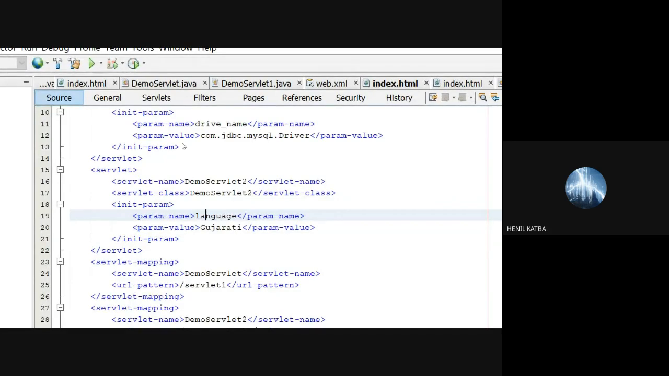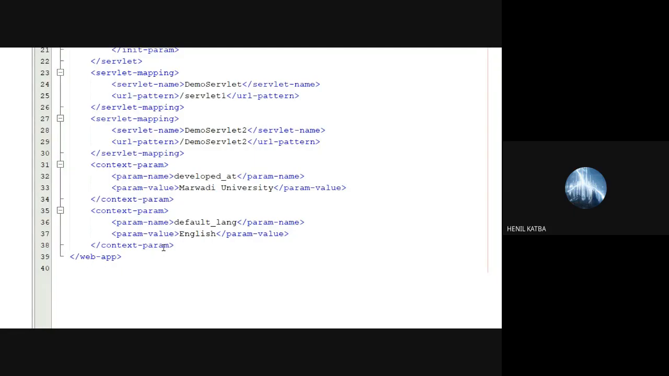Are you getting the point? What I'm saying is, init parameter is specifically for one servlet. It is accessible and applicable to one servlet. But when I say context param, it is applicable to the entire application. Now, to access this variable, because these are setting parameters, when I'm doing the setting, I want to use it somewhere in the business logic. In my program, I want to use it.